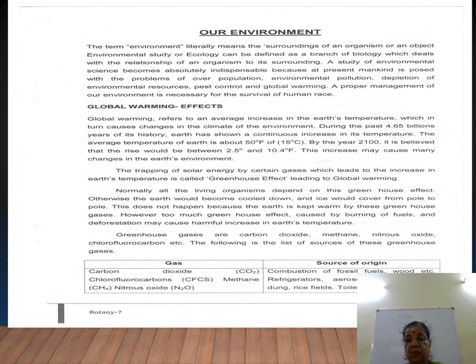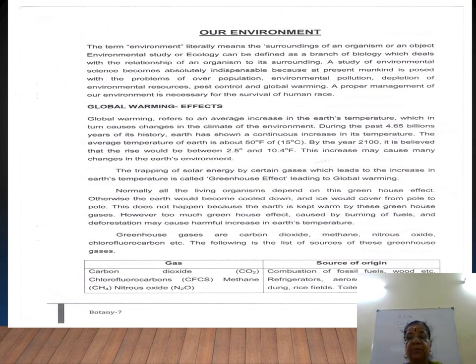So overpopulation means demand is high. So that leads to environmental pollution. The pollution may be noise pollution, land pollution, water pollution and air pollution.